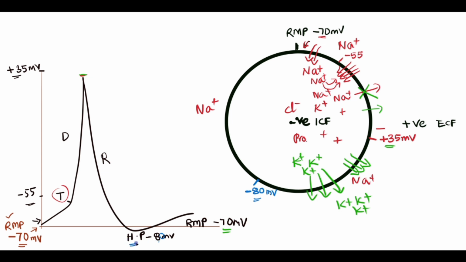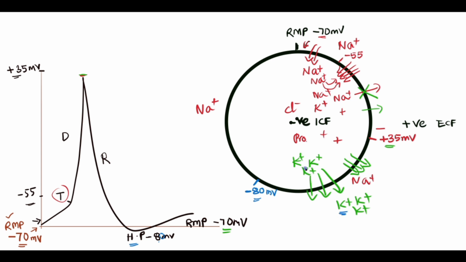This is called hyperpolarization. The polarity drifted further than required, which is around minus 70 millivolts, because the cell threw out a majority amount of the potassium ions.